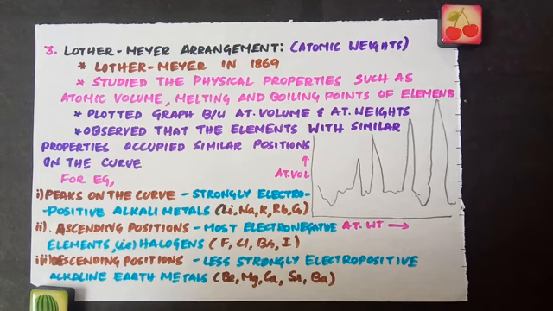The same research was done by Mendeleev at the same time as Lothar Meyer. They both worked independently and they reported very similar results. But the credit for designing the periodic table is usually given to Mendeleev because he was the first to fully recognize the significance of repetition of properties of elements when they are arranged in the increasing order of their atomic weights. So now we will move on to Mendeleev's periodic table.